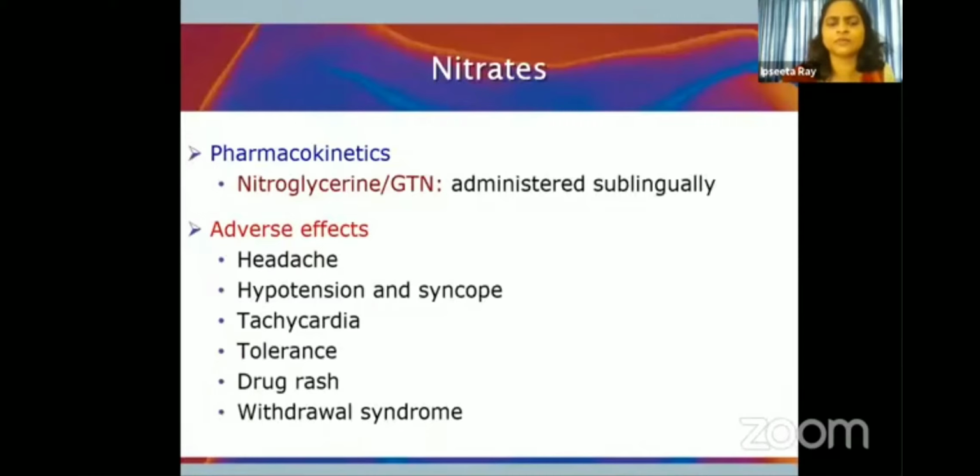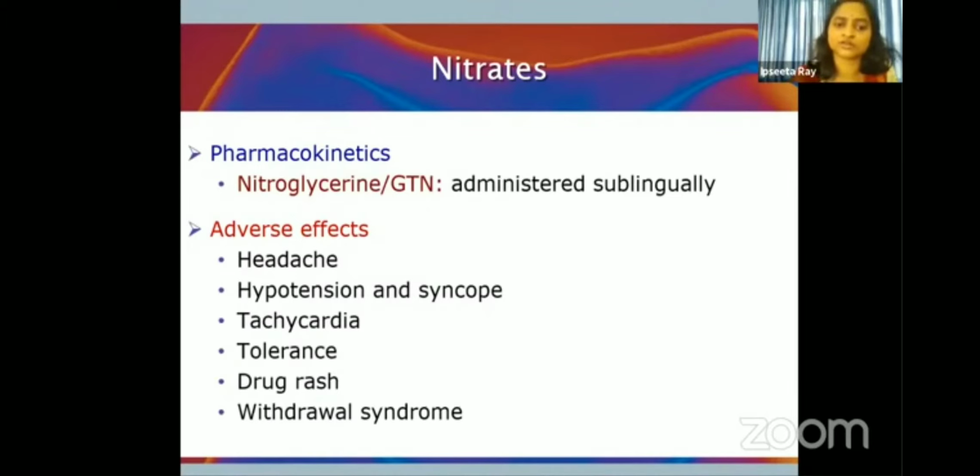Now, important pharmacokinetics: glyceryl trinitrate or nitroglycerine is administered sublingually. So for the treatment of acute attack of angina, GTN is given sublingually. It has a quick onset of action and a short duration of action. It is highly lipid soluble and therefore as a sublingual tablet, it is effective. Adverse effects with nitrates: headache, since these are all vasodilators, they cause dilatation of the cranial blood vessels, causing headache.